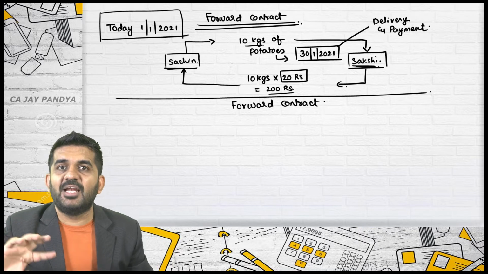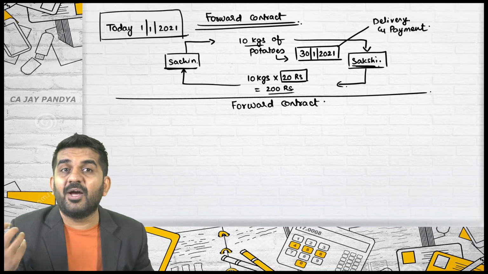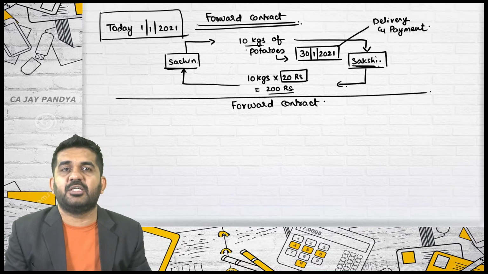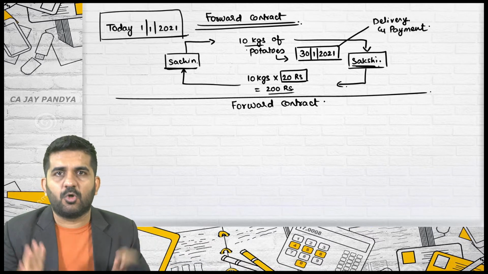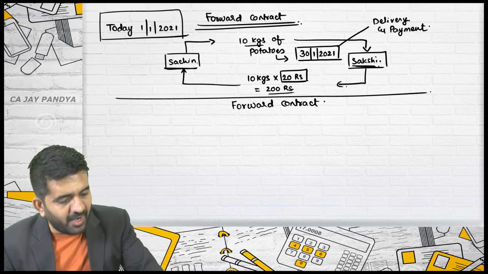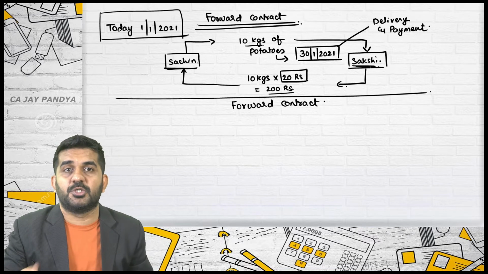Why 1 month? Delivery and payment is going to happen after 1 month. Why of potatoes? Because underlying asset, the asset for which the contract is made is of potatoes. This is a forward contract, but we need to understand even the logic why Sachin enters into this type of contract and why Sakshi enters into this type of contract.